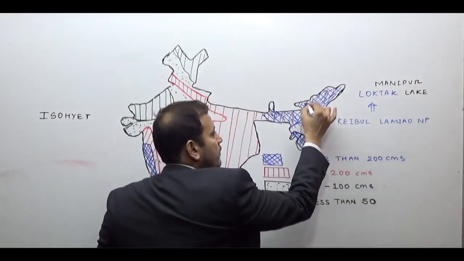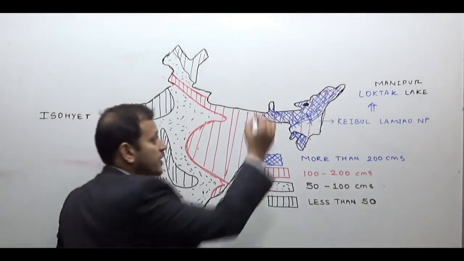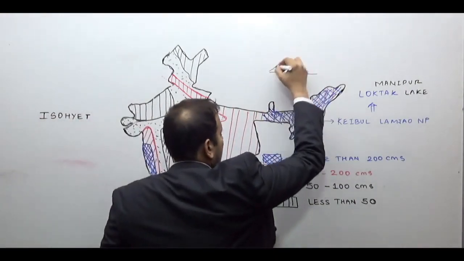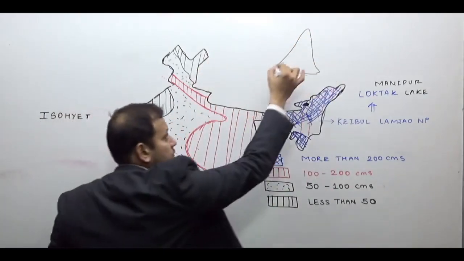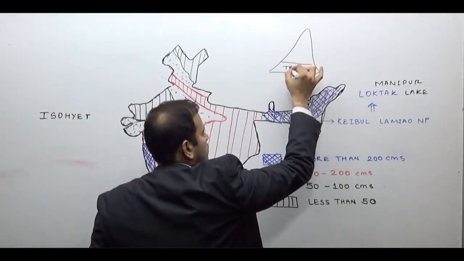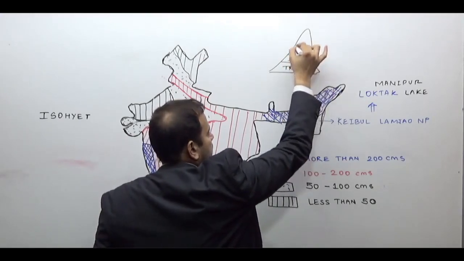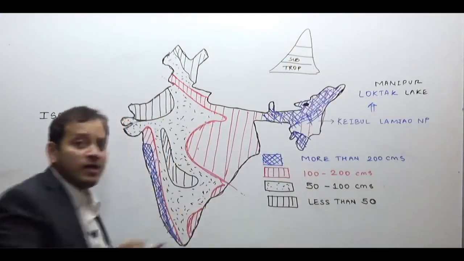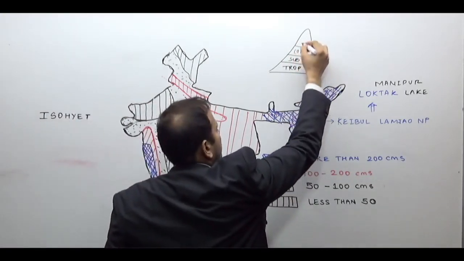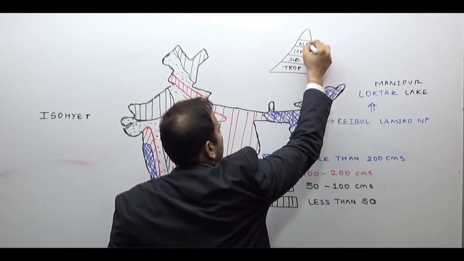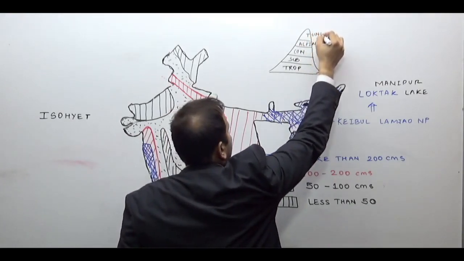Then Namdapha Biosphere Reserve in Arunachal Pradesh. A high peak in the mountainous regions of Arunachal Pradesh. Because of heavy rainfall, you have a tropical forest down. Then you have a subtropical forest. Then as the height increases, the rainfall decreases and the cold increases. So you have coniferous forest. You have alpine forest, alpine vegetation. On the top, you have tundra vegetation.